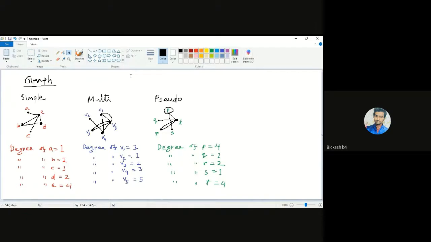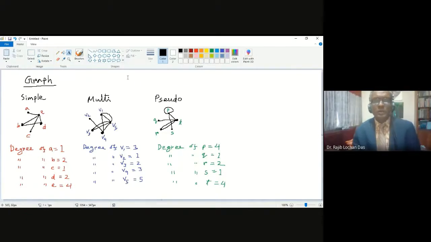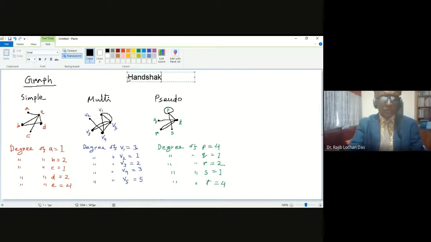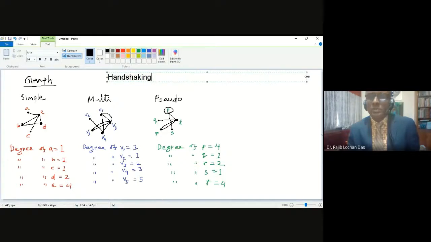Sir, you didn't say why the loop is counted as two. Yes, I will talk about that. Why it is 2, I will talk about later. So just wait. I will talk about something more, then I will describe.